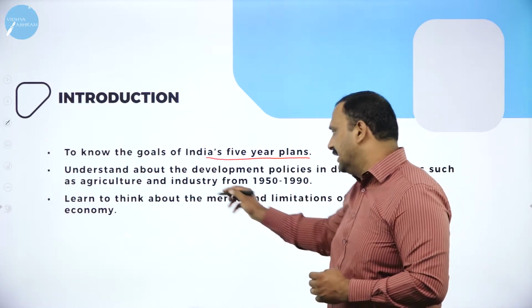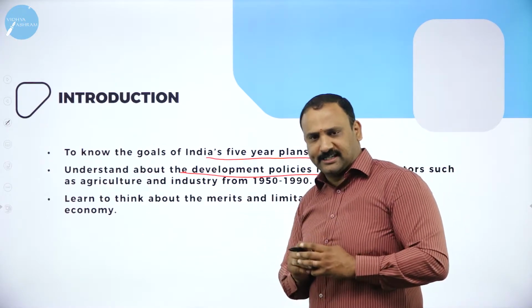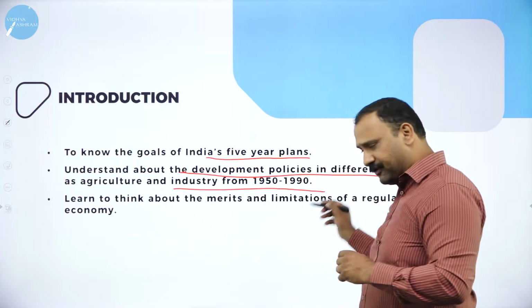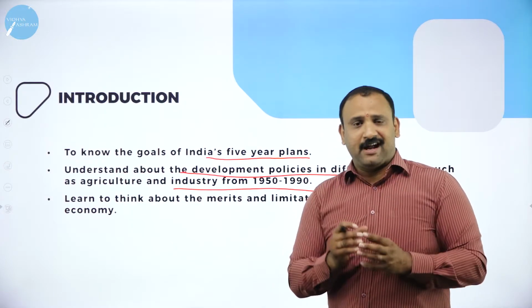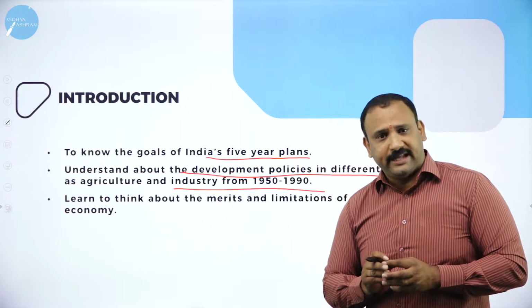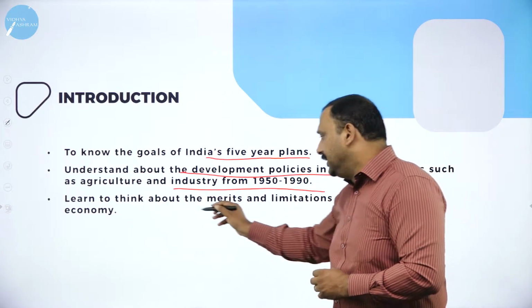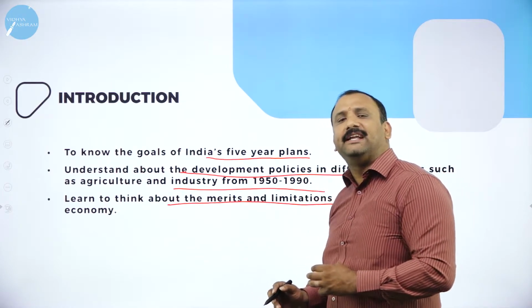The second factor, to understand the developmental policies in various sectors, including agriculture, from 1950 to 1990. So we are going to understand the different factors, the different policies that have taken place in the year 1950 to 1990. And we need to learn to think about the merits and limitations of a regulated economy.